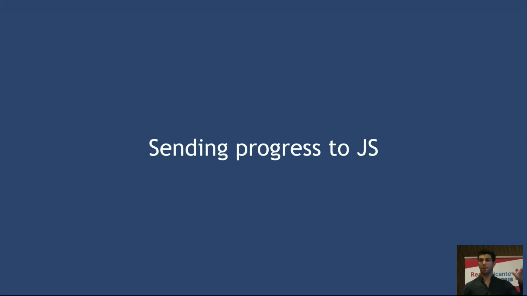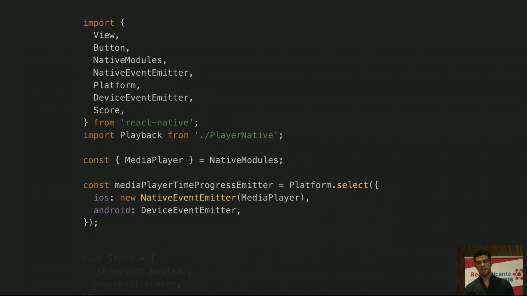Now, what do we need in the parent component? The parent basically is the whole visualization of the player you saw before. So it needs to know about the song progress at any point of time in order to move the score accordingly. That boils down to sending updates from the native side to the JavaScript side as fast as possible. For sending events from native modules, React Native offers a module called event emitter. That, as you can see here, in case of iOS is NativeEventEmitter, or for Android you need to use DeviceEventEmitter.